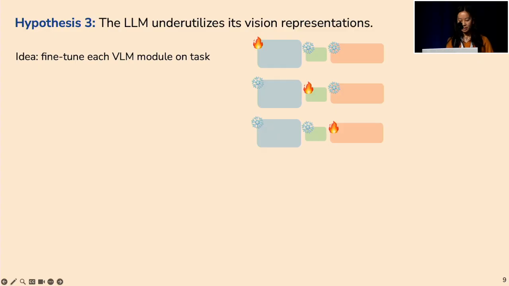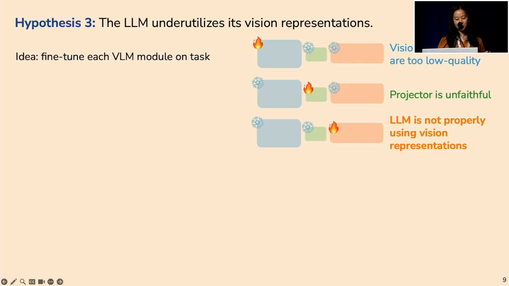And then before doing this tuning, we can preemptively ask, if we saw boosts in performance in each of these settings, what would that mean for us? And we came up with some of our own ideas of what it would mean. The first two we've already kind of shown evidence against. The vision representations are not too low quality, and the projector is not mangling the representations. So the third one is what we're really interested in seeing results for.